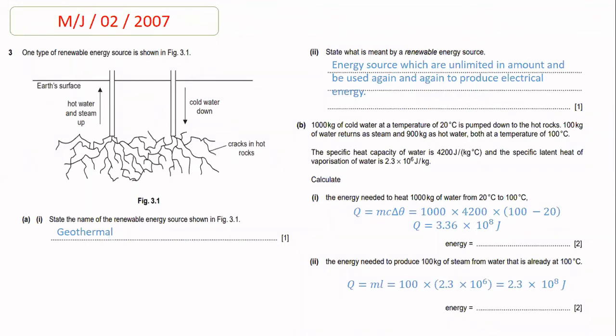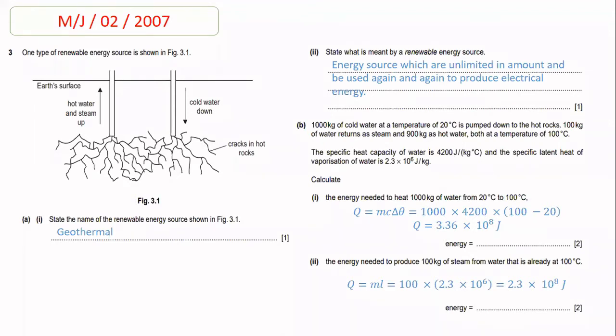So beta, this whole system is used for geothermal power. So what is the name of the renewable energy source shown in figure 3.1? Geothermal. Because in this process, the cold water takes the heat from the hot rocks present inside the earth crust. And when the cold water takes the heat from the hot rocks, it is converted into hot water or steam. And this steam strikes the blades of the turbine, and the generator starts to convert the rotation of the turbine into electrical energy.